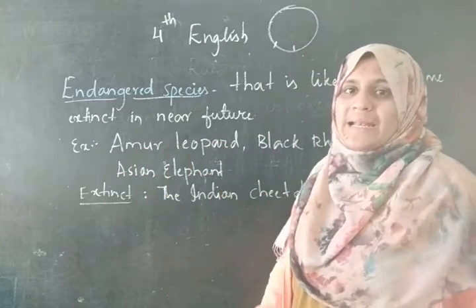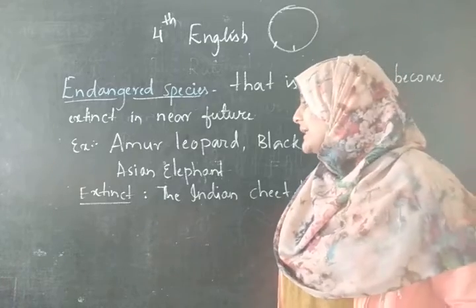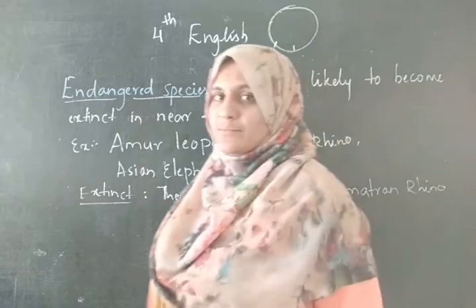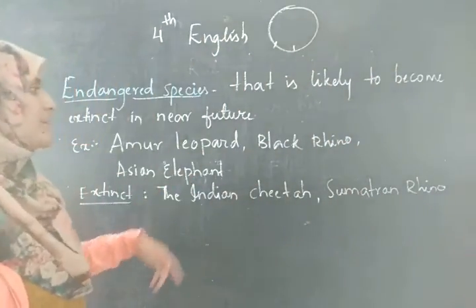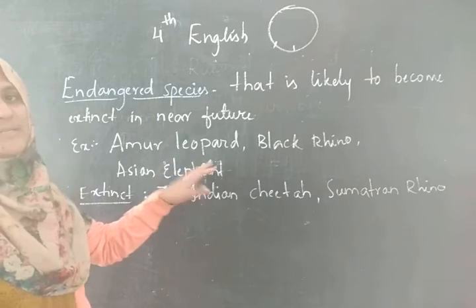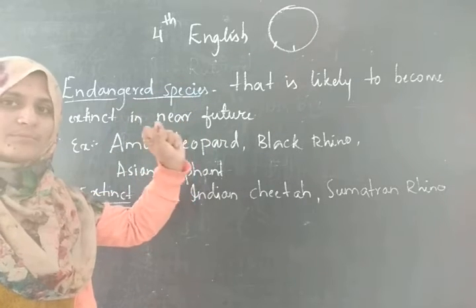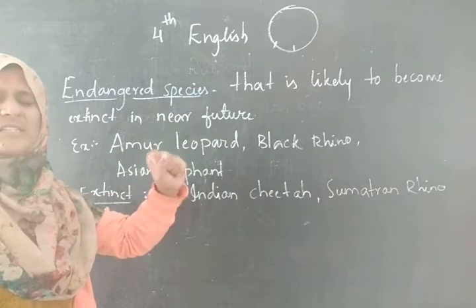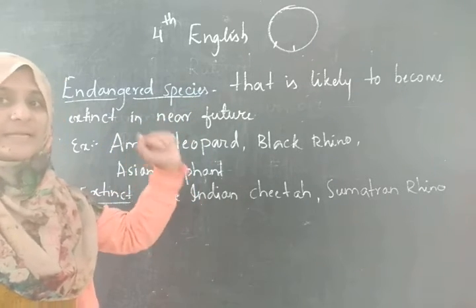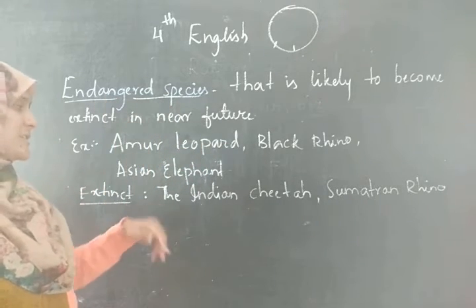This is not read as leopard, it is leopard, L-E-O-P-A-R-D. Amur leopard, black rhino. These are just examples of endangered species, whose population is very less. So that animal or species is known as an endangered species.